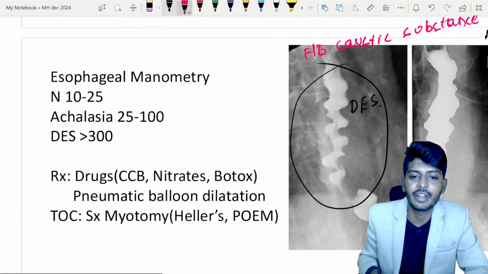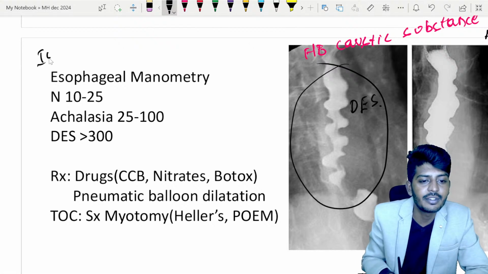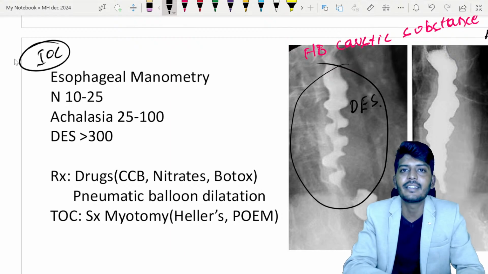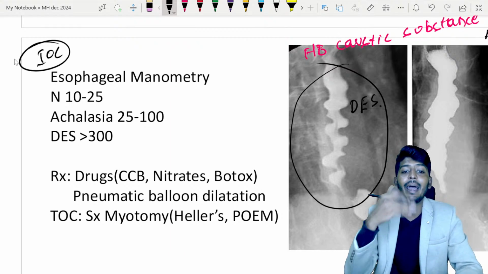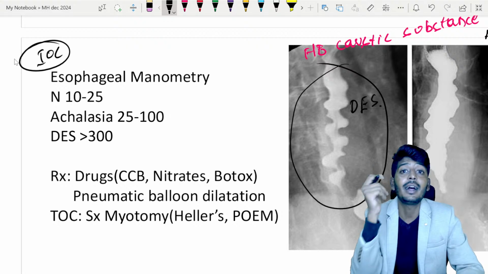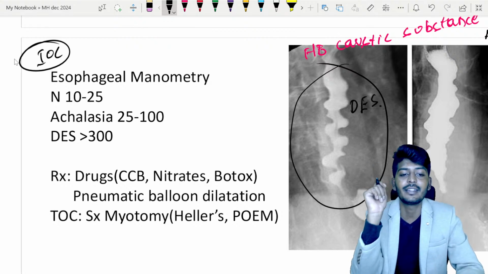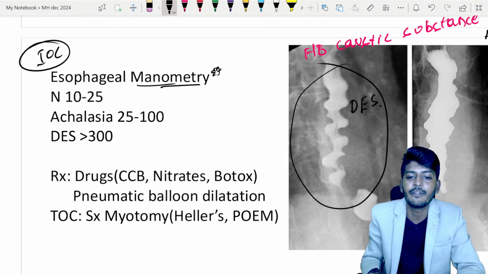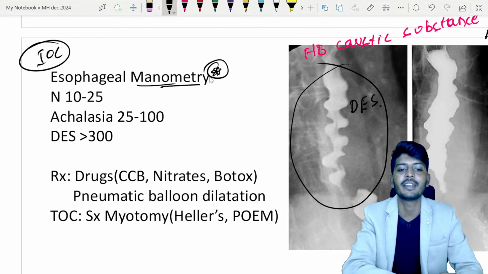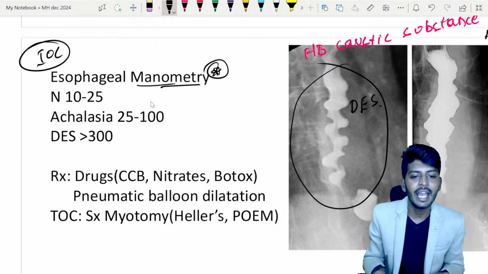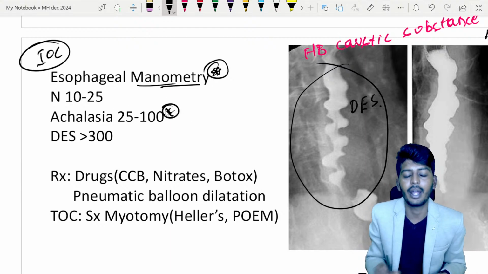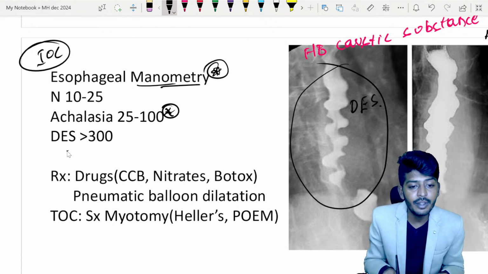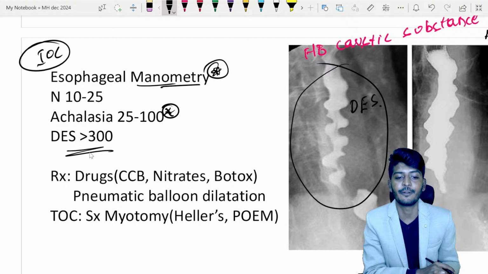So for checking the pressure, what is the investigation of choice or gold standard investigation for Achalasia cardia? They will give you these complaints and tell you about esophageal manometry and all, and they will ask you what is the diagnosis. Final diagnosis will be Achalasia cardia. Normally in Achalasia, esophageal manometry, we are checking the pressure of the lower esophagus. It will be between 25 mm of Hg to 100. And if it is more than 300, you suspect diffuse esophageal spasm.